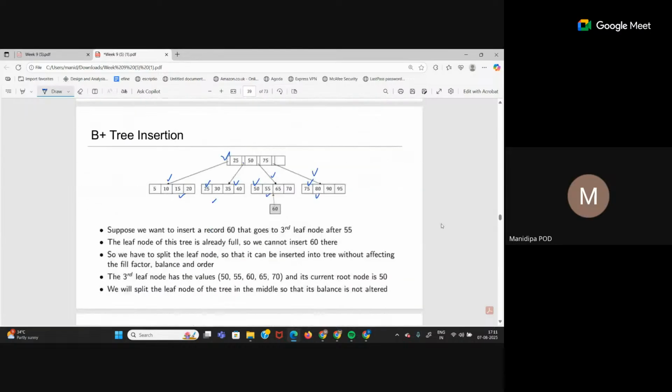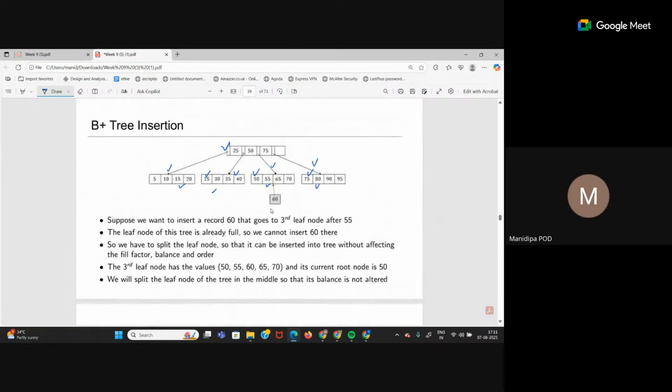Now, B tree insertion, how does it happen? If this is my tree, I want to insert the value 60. Now remember the split that we did, right? Just looking at this B plus tree, can you tell me what is the order of this tree?